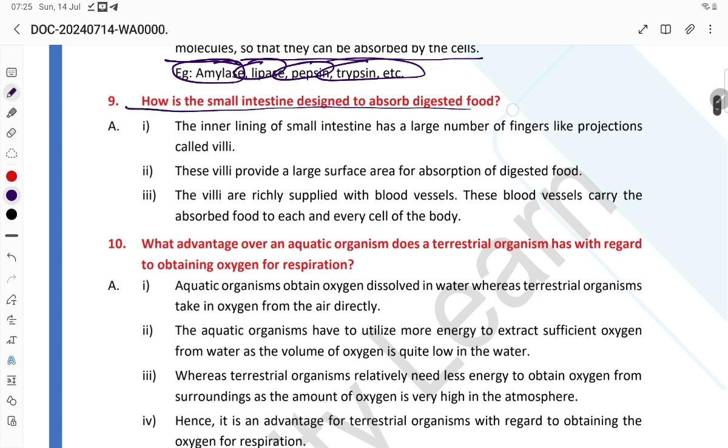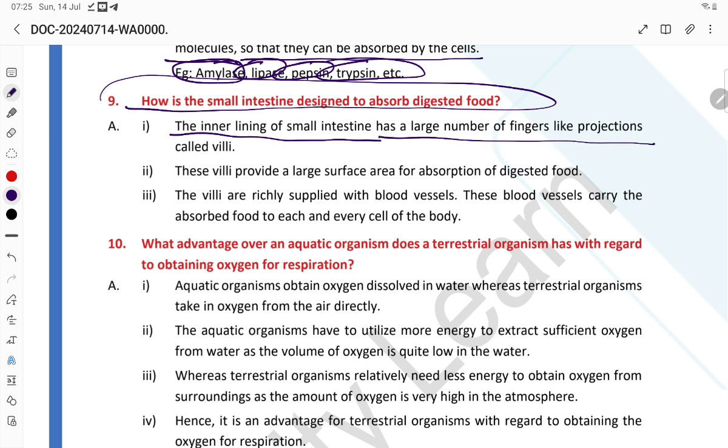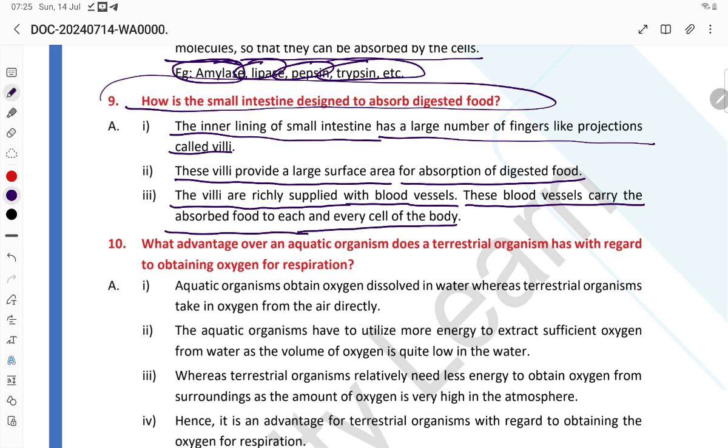How is the small intestine designed to absorb the digested food? The inner lining of the small intestine has a large number of finger-like projections called villi. These villi provide a large surface area for absorption of digested food. The villi are richly supplied with blood vessels. These blood vessels carry the absorbed food to each and every cell of the body.